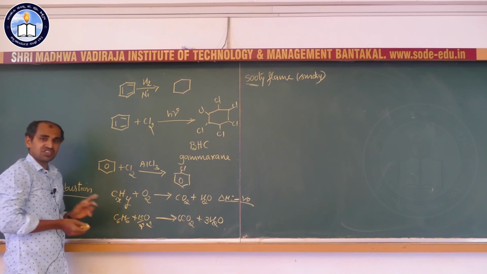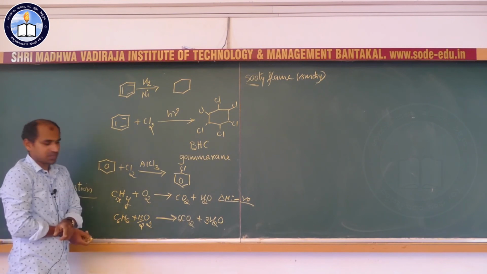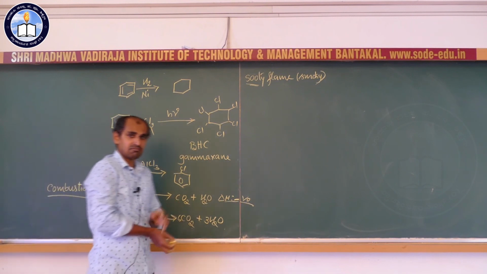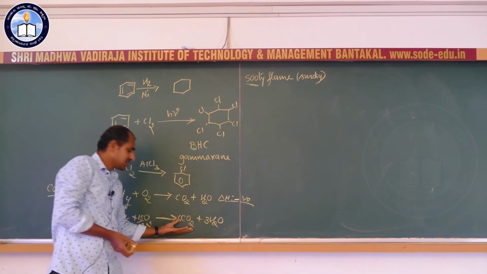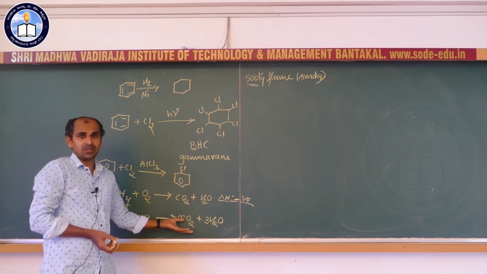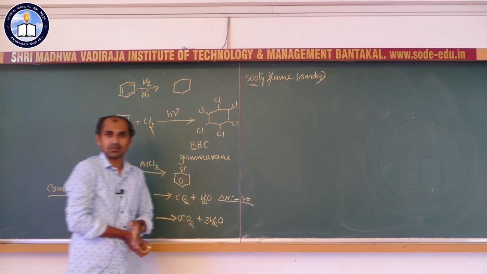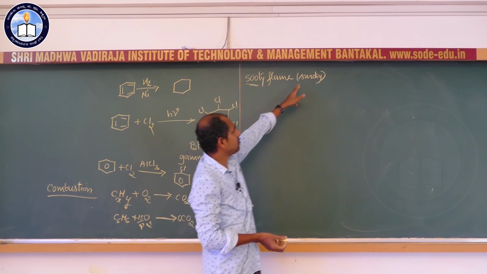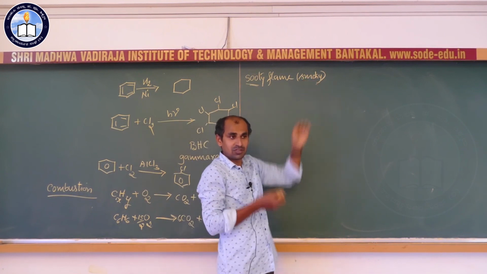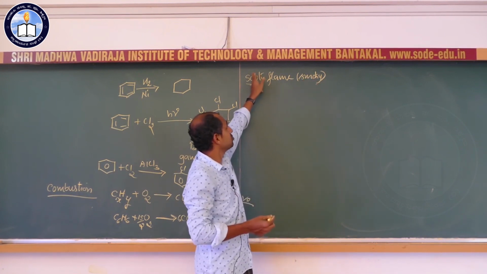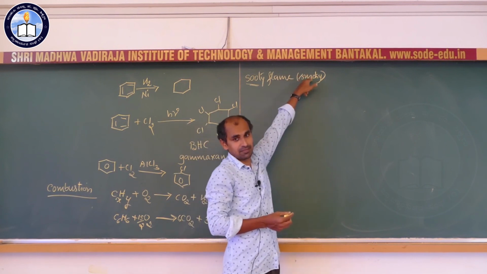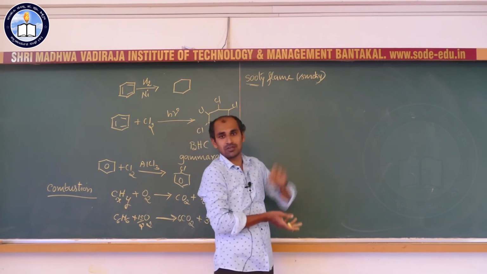Benzene has 6 carbon atoms in a cyclic ring. On combustion, it gives a large amount of carbon dioxide. Because of this, there will be production of smoke, so the flame is a sooty or smoky flame.